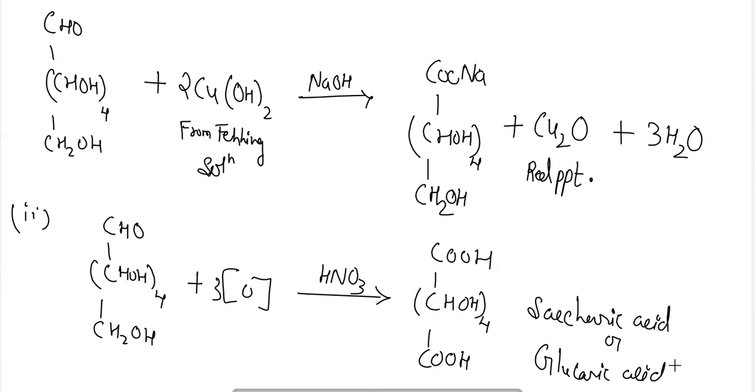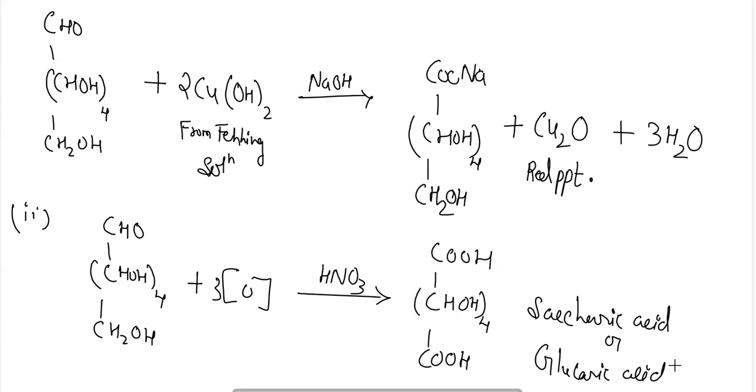In the next class, we are going to see the structure of the glucose: the cyclic structure of the glucose, the mutarotation of the glucose, and what is the other representation for the structure.